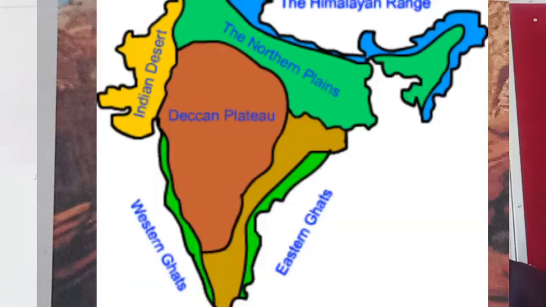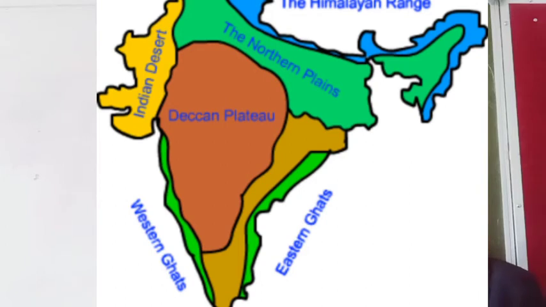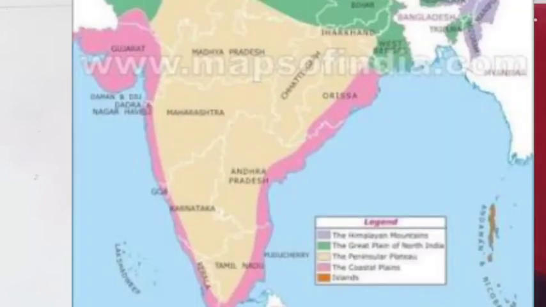The plateau region has a triangular shape. It lies to the south of the northern plains. Northern plains के south में हमें ये plateau देखने को मिलेगा, और ये है triangular shape. The states of Gujarat, Maharashtra, Madhya Pradesh, Chhattisgarh, Jharkhand, Orissa, Andhra Pradesh, Tamil Nadu and Karnataka lie in this range.